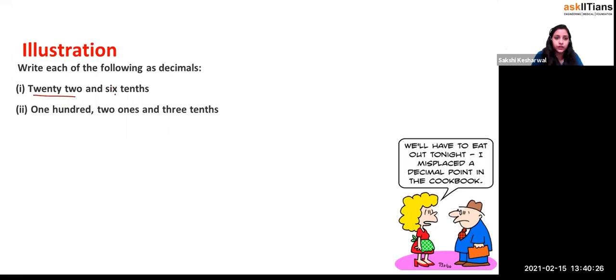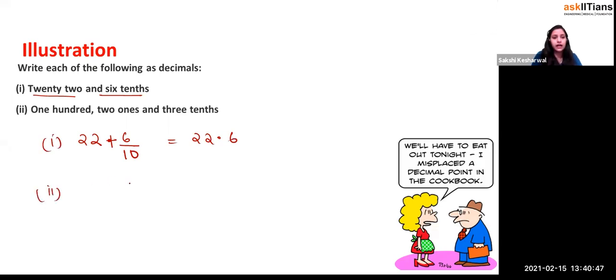It says 22 and 6/10. So 22 is the whole part, and 'and' means decimal. 6/10 means 6 by 10. Or you can say 22 plus 6/10, which is equal to 22.6. That's question number 1.